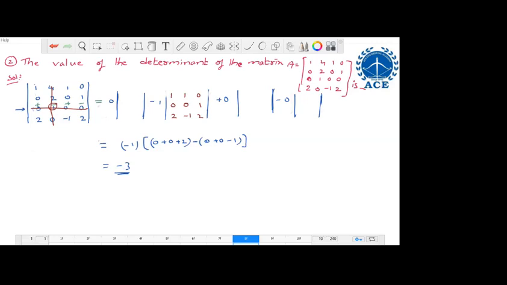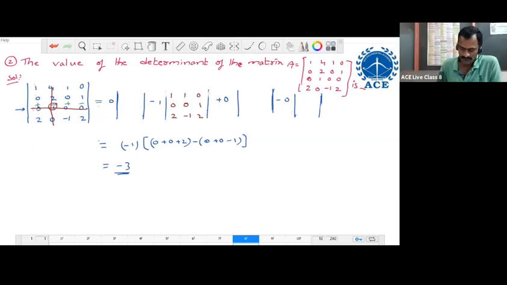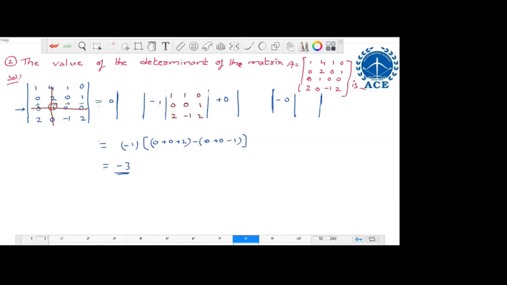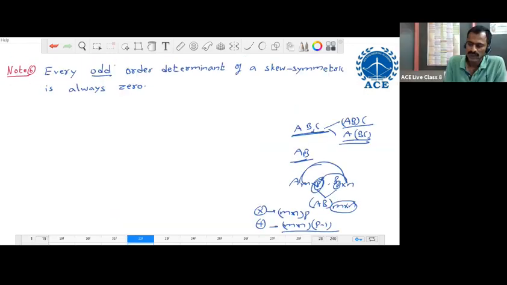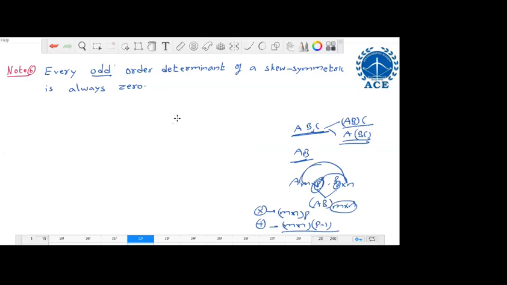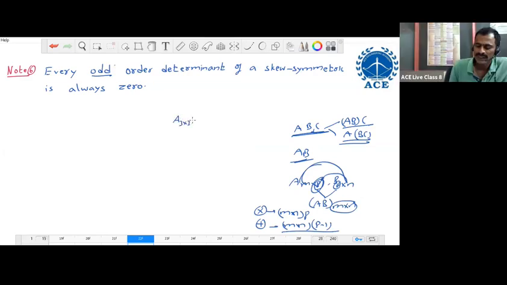Yes, sir. Hello. Tell me. Sir, good evening, sir. Can you explain note 6, sir, the last note point? This one. Yes, sir. Suppose you take a 3 by 3 matrix. 3 by 3 means it is an odd order matrix.